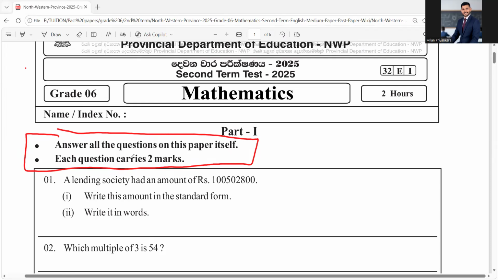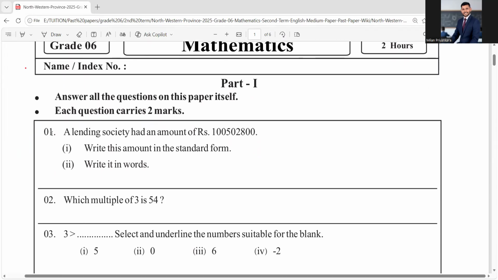That means if you have any rough work, you can do it on a separate paper, right? If you don't have enough space for rough work, don't leave it. You must do it, and you have to answer all these questions, right? Each question carries 2 marks.